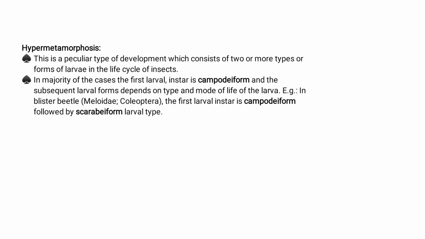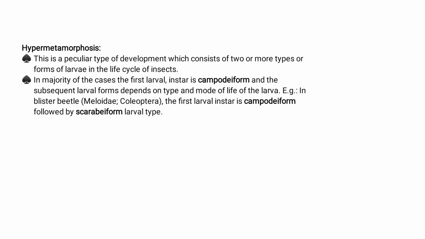One more type is hypermetamorphosis. This is a peculiar type of development which consists of two or more forms of larvae in the life cycle of the insect. In the majority of cases, the first larval instar is campodiform and the subsequent larval forms depend on the mode of life of the larvae.